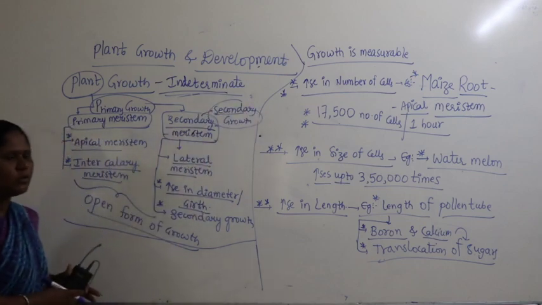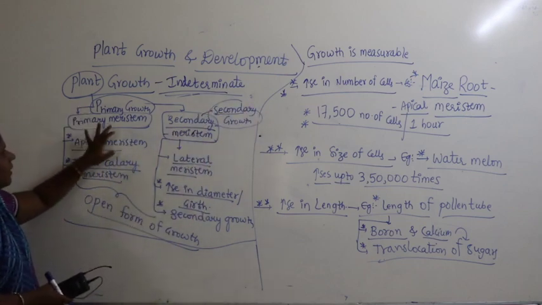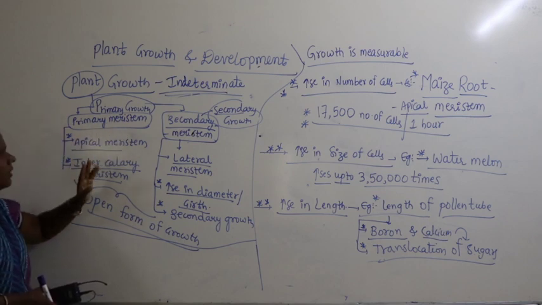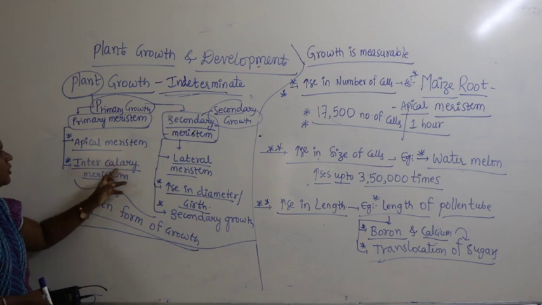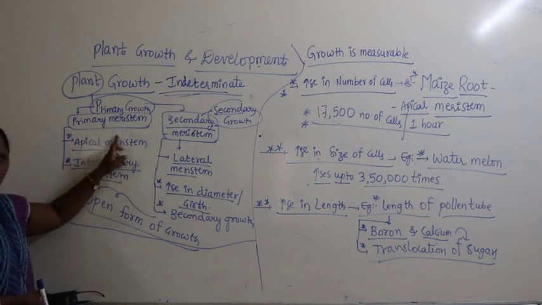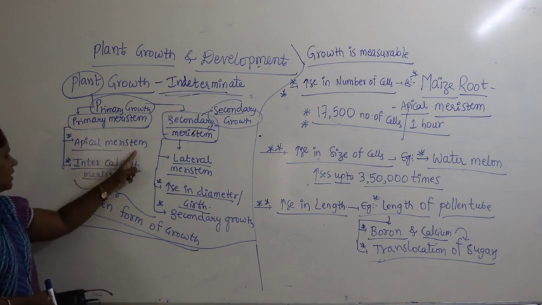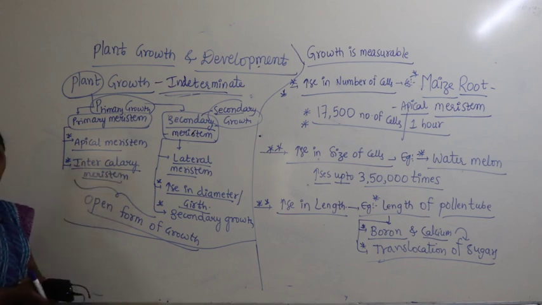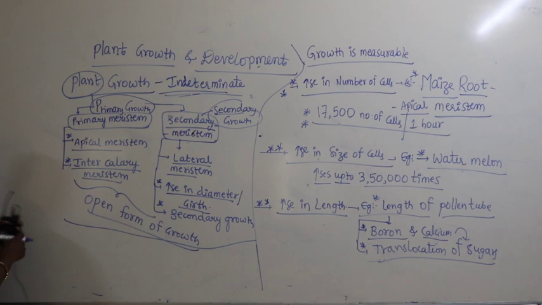Primary growth of the plant occurs by primary meristems, as we already discussed in anatomy. What are the two meristems which fall in primary meristem? They are apical meristem and intercalary meristem. The new cells here are called apical meristem.